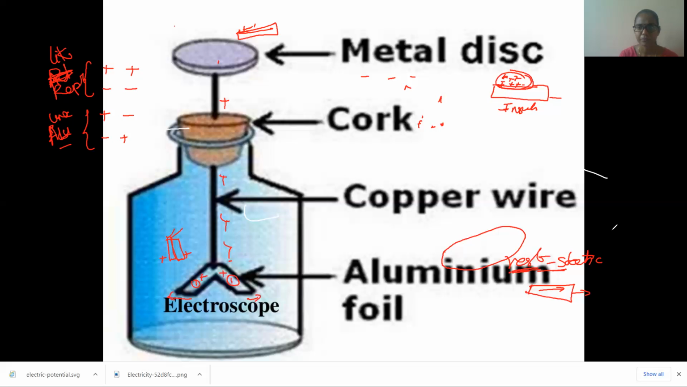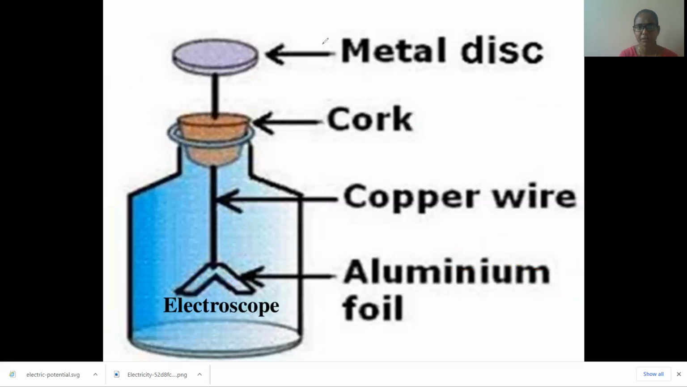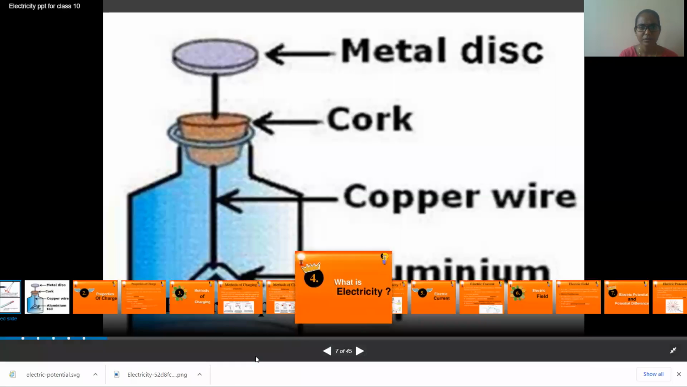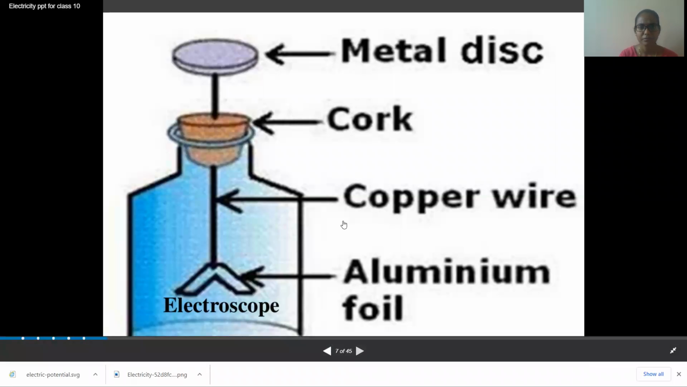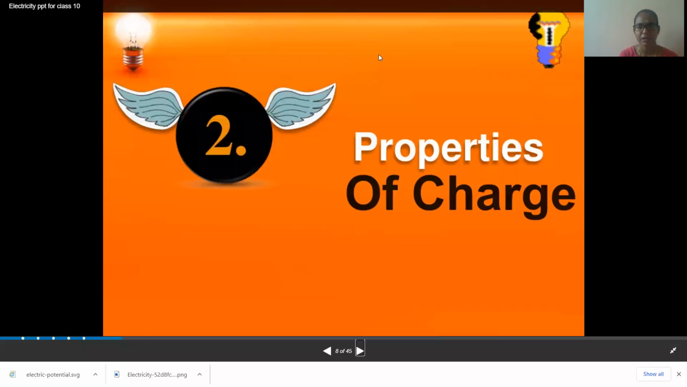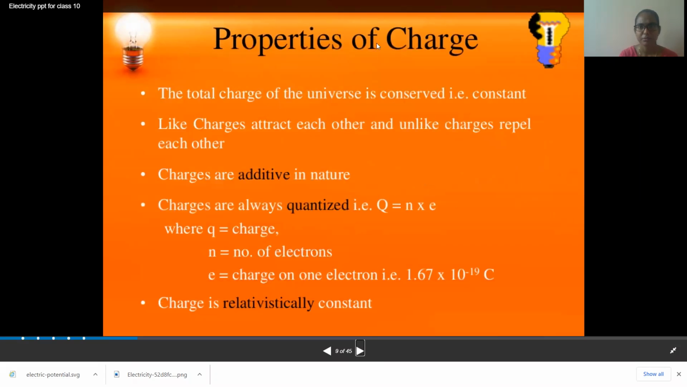Next, we'll understand some of the properties of the charge more deeply. What are the properties of the charge? We'll understand.